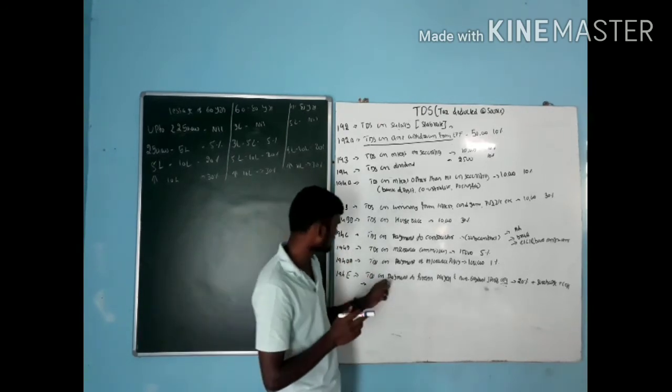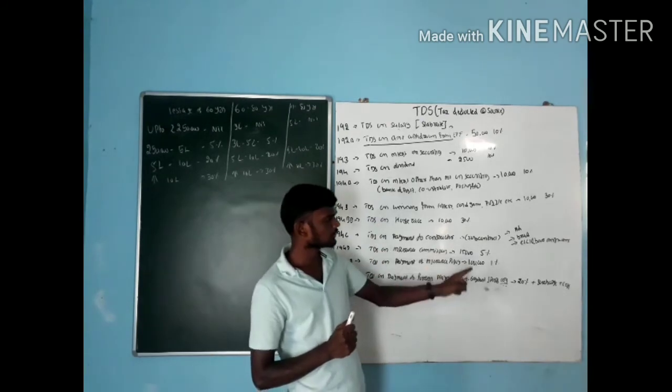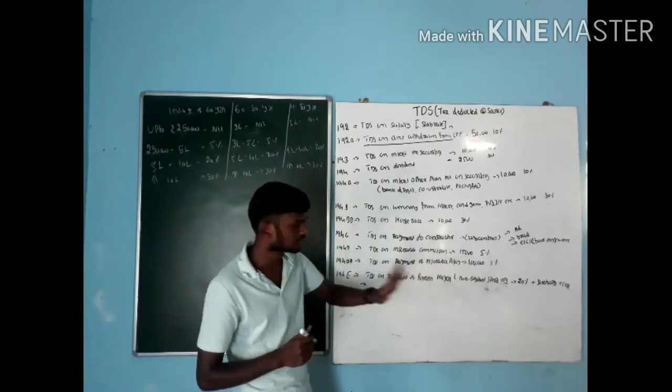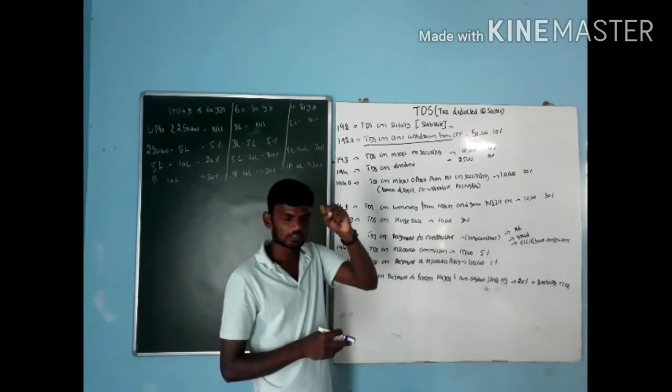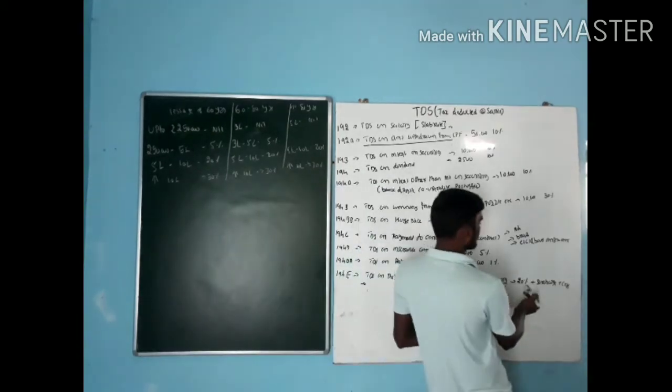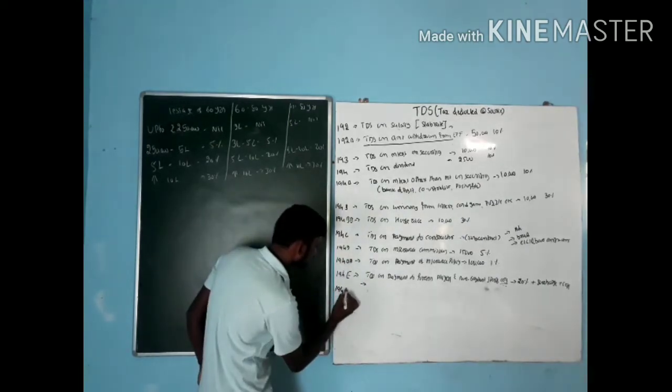Even the others come under 194E. In that situation, they have to pay 20% plus cess. There is no limit here. Even if they get income of even 1 rupee, they are going to pay 20%, right?